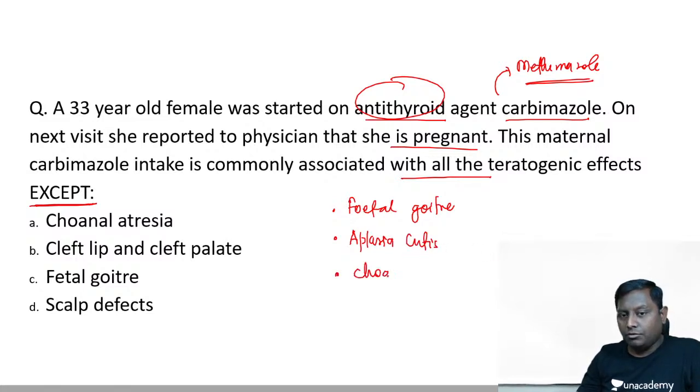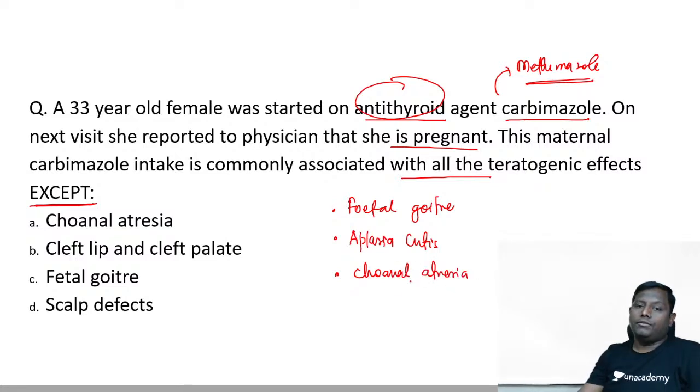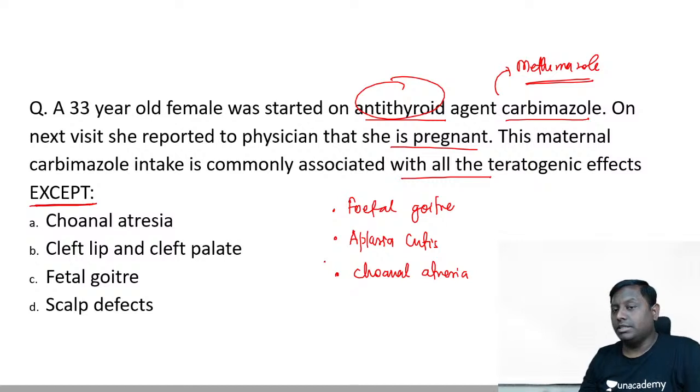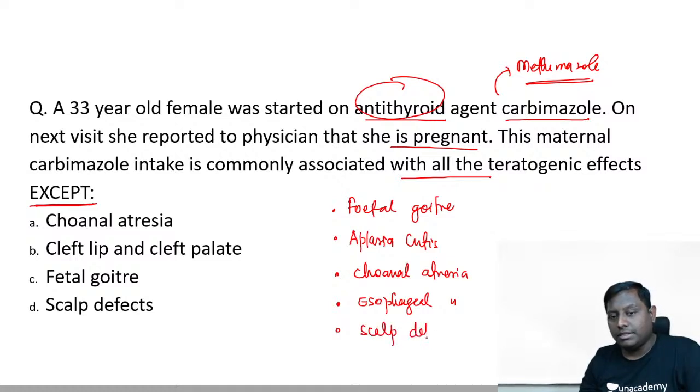They can even lead to choanal atresia, a condition which is usually taught in ENT as well. There is a nasobuccal membrane between the nose and nasopharyngeal area. So choanal atresia. It can even lead to esophageal atresia and scalp defect. So what is this scalp defect? It is the same as aplasia cutis. AIIMS has already shown an image and asked which drug can cause this.